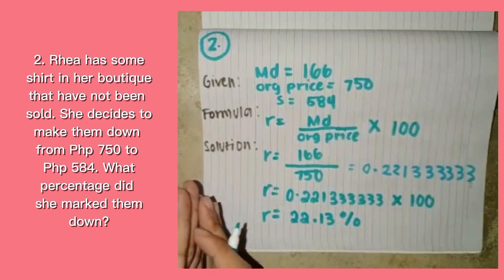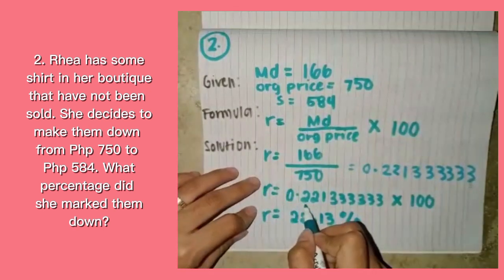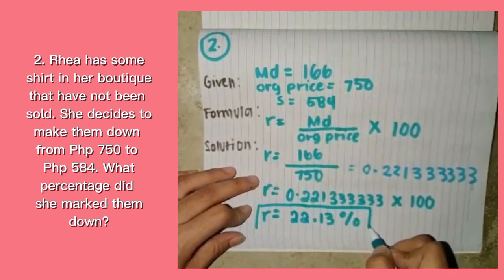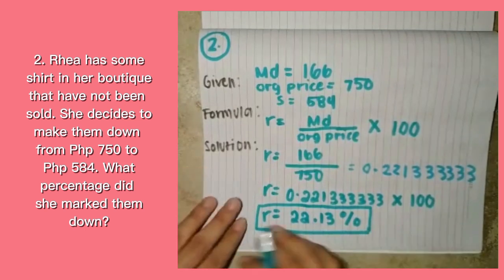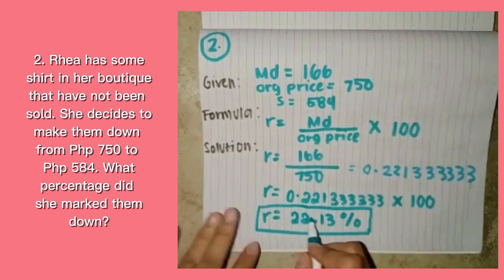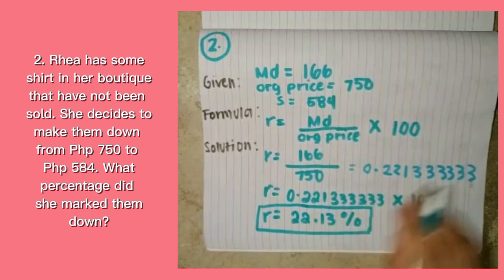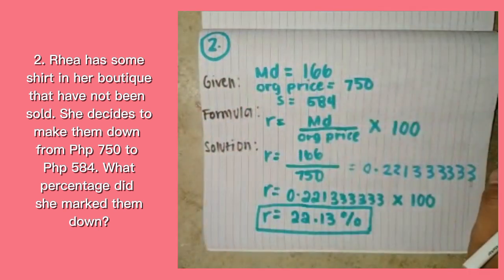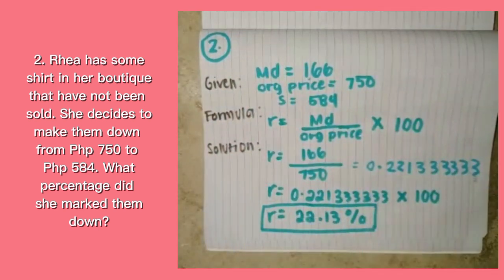So guys, this is a long procedure, and I hope that you understand it clearly, so you can do it on your own, or it can help you to do the same. So this is the final answer, 22.13%, which is the markdown rate. So now we are done with number 2. Let's proceed to solving example number 3.